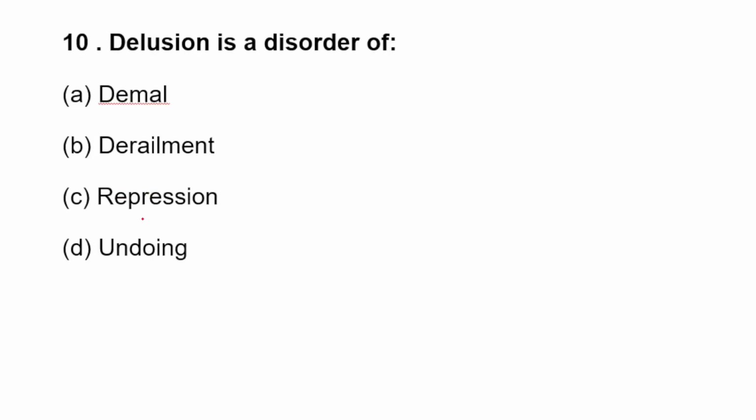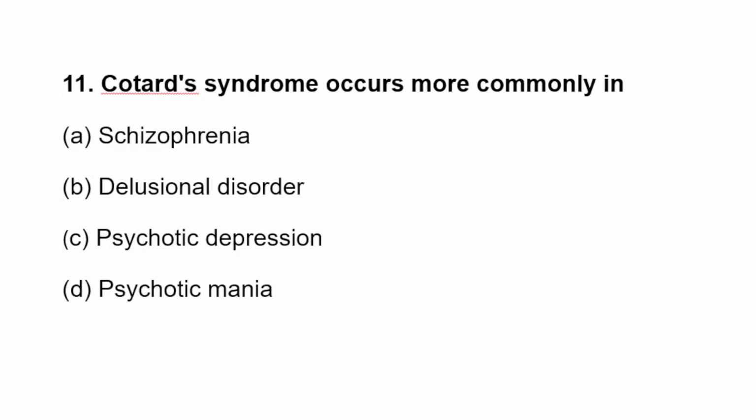Next question. A delusional disorder is A. Denial, B. Derailment, C. Repression, D. Undoing. So delusion means there is no reality, a false belief, an unshakable belief. It is called delusion.